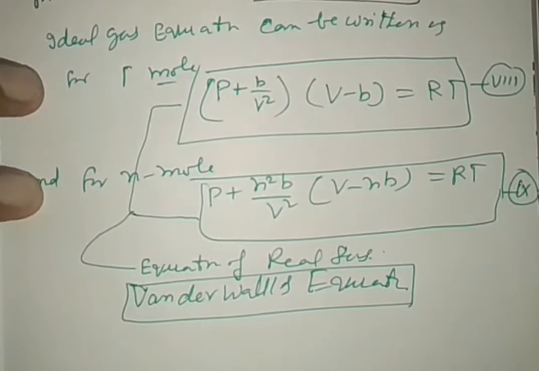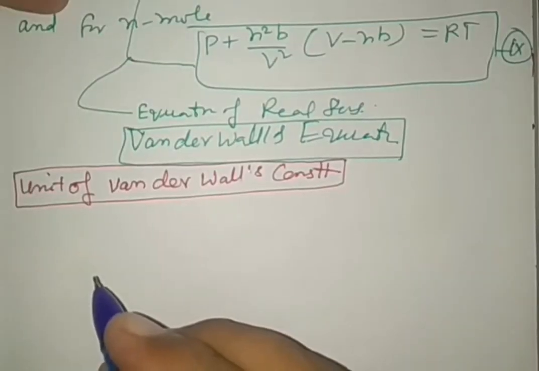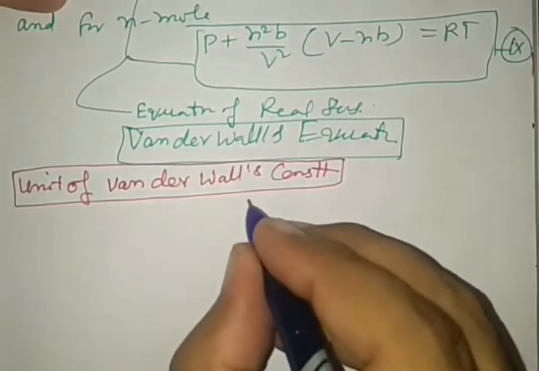Right? Now we are going to look at the units of the van der Waals constants.